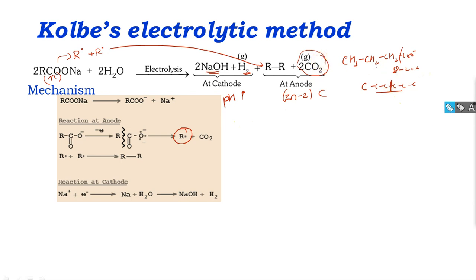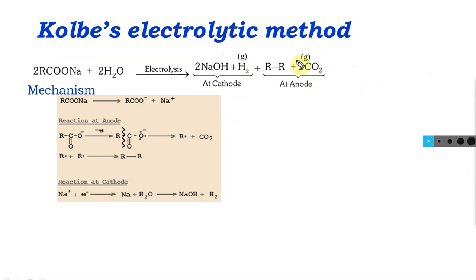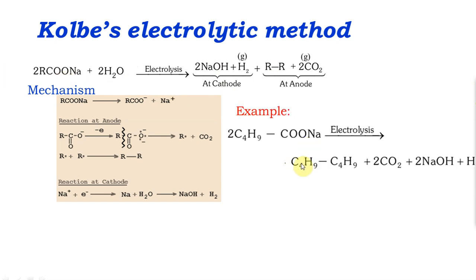Kolbe electrolysis is extremely useful. It can be used to synthesize alkanes, alkenes and alkynes depending on the substrate. Here is an example. There are 4 carbon atoms here, plus 1, that is 5. Total 5 carbons times 2 is 10, minus 2 is 8.